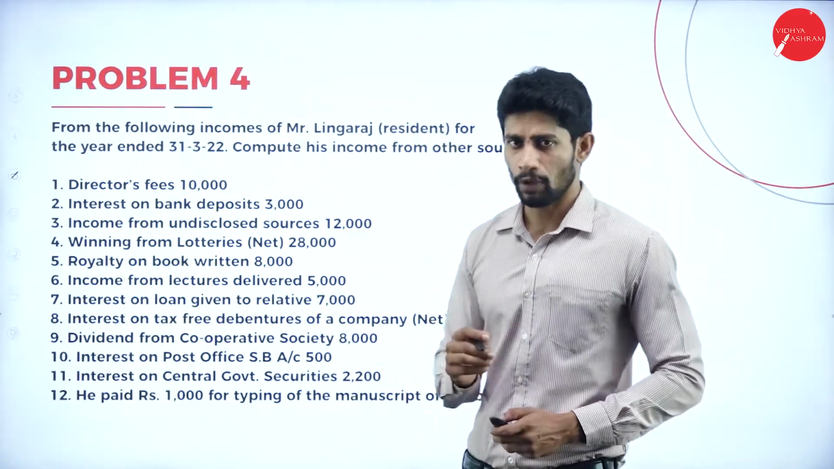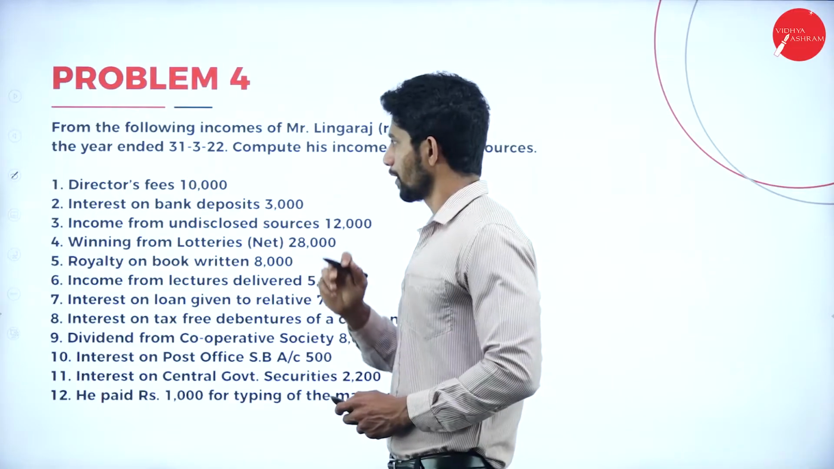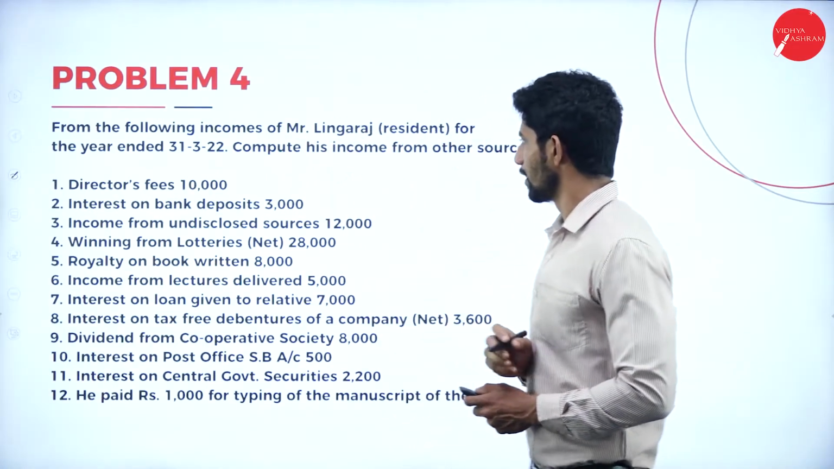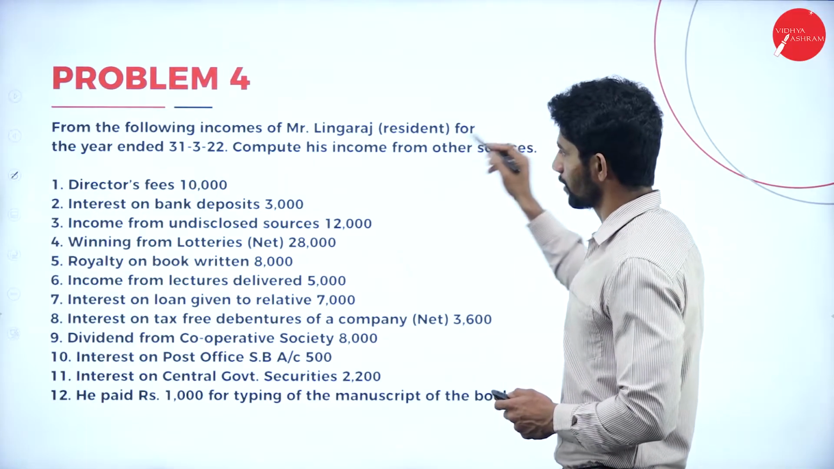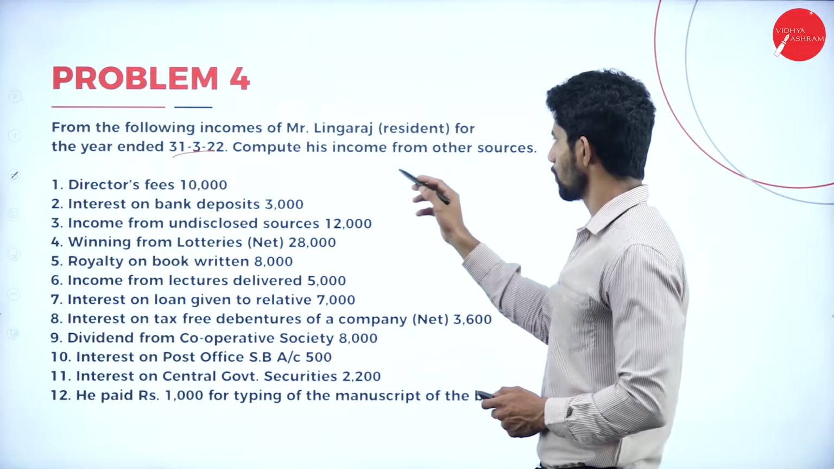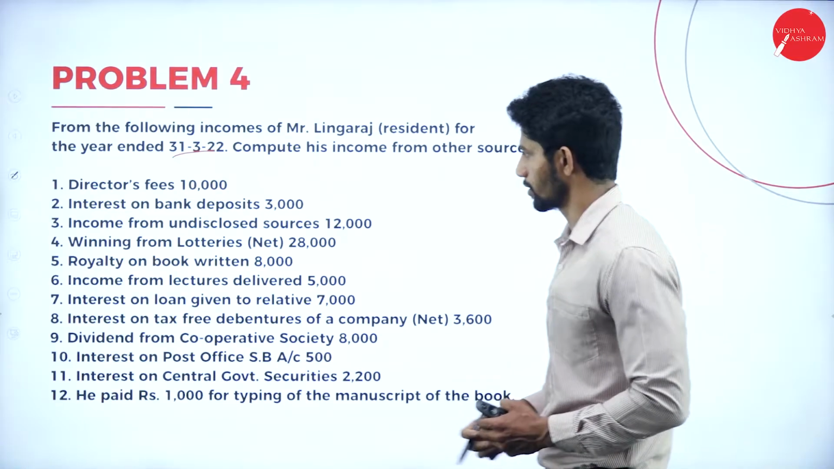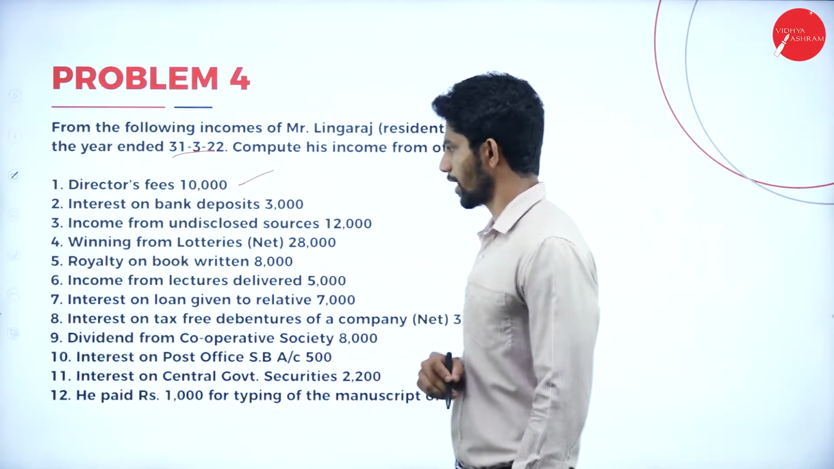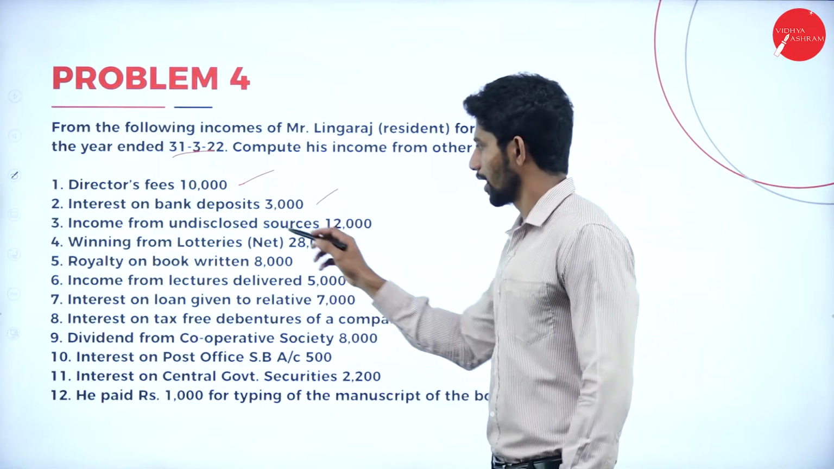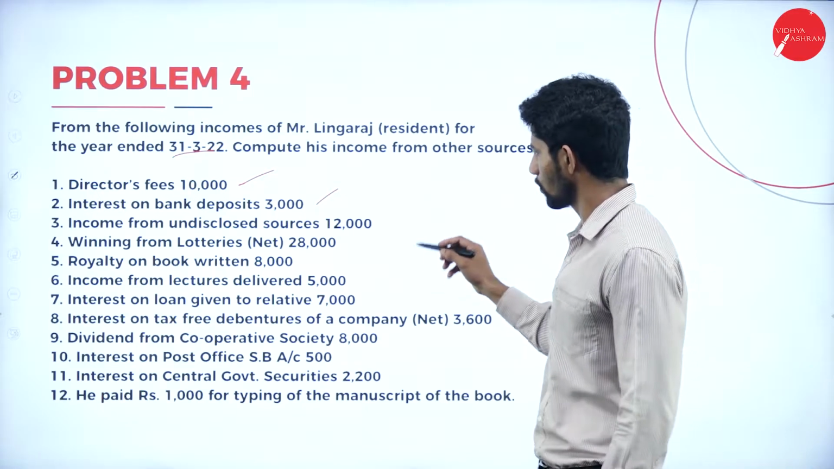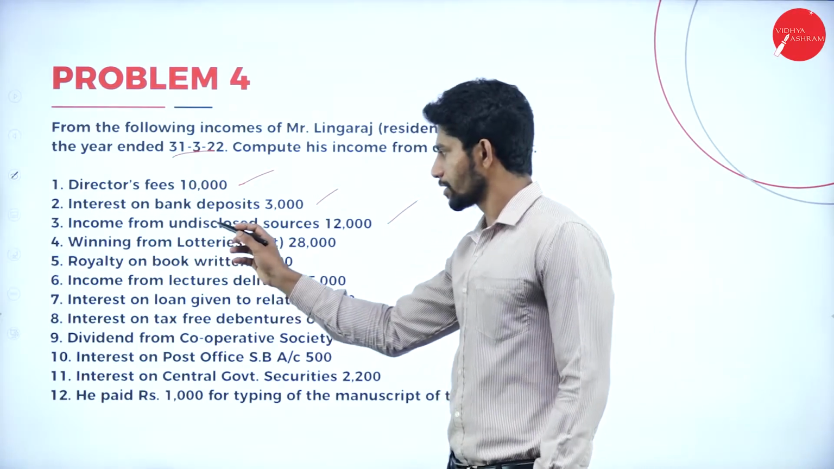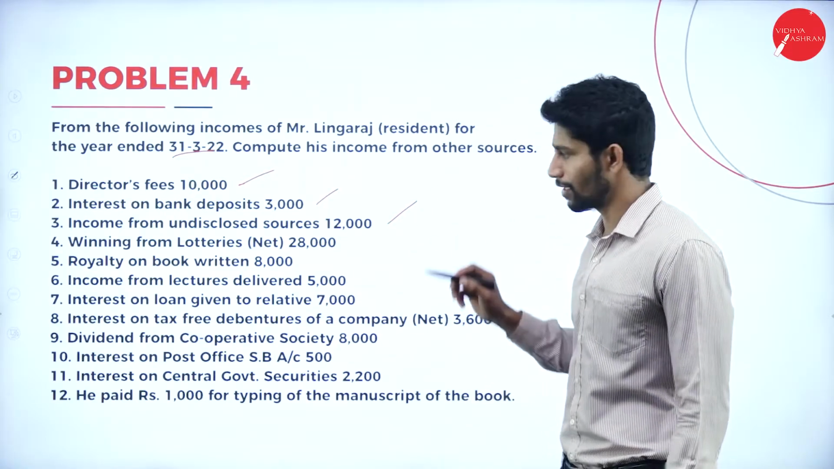Moving on to the next problem, that is problem number 4. From the following information, the following incomes of Mr. Lingaraj, resident, for the year ended 31st March 2022, compute his income from other sources. Yes. Director's fees 10,000 taxable. Interest from bank deposits 3,000 taxable. Next, income from disclosed sources rupees 12,000. Income from undisclosed sources rupees 12,000.